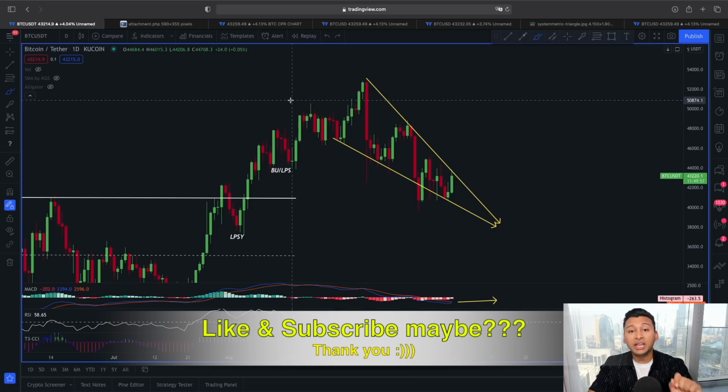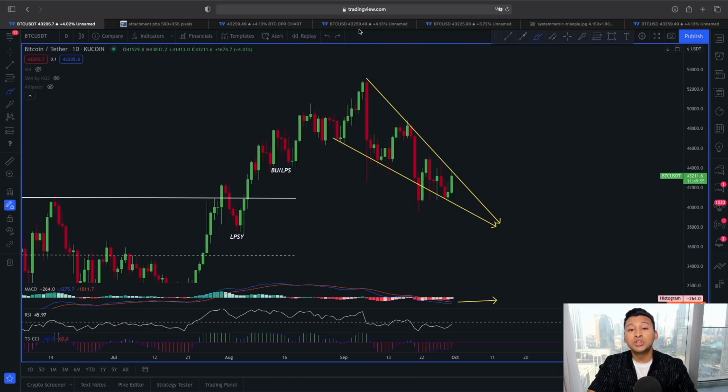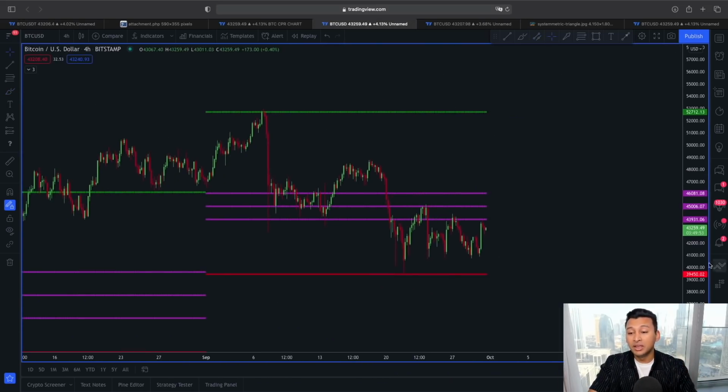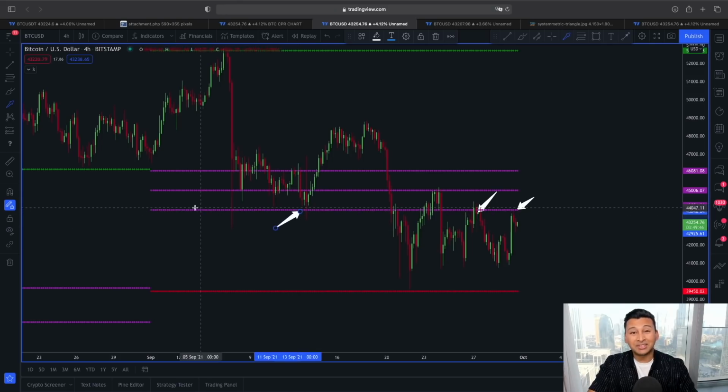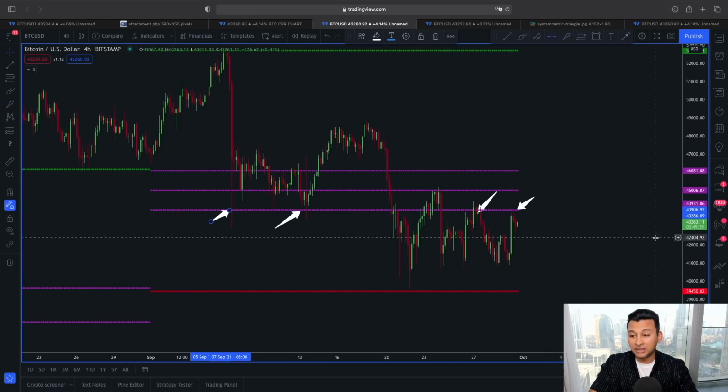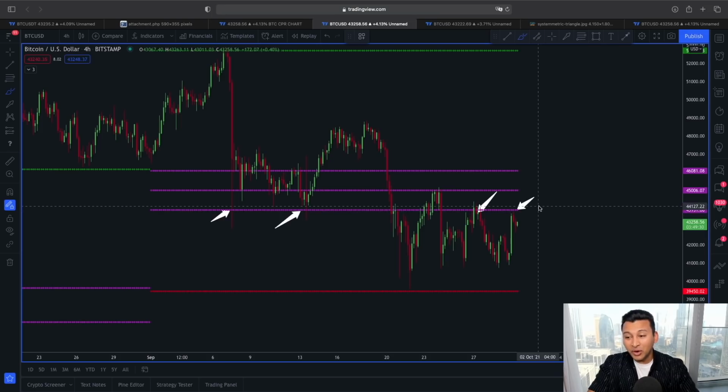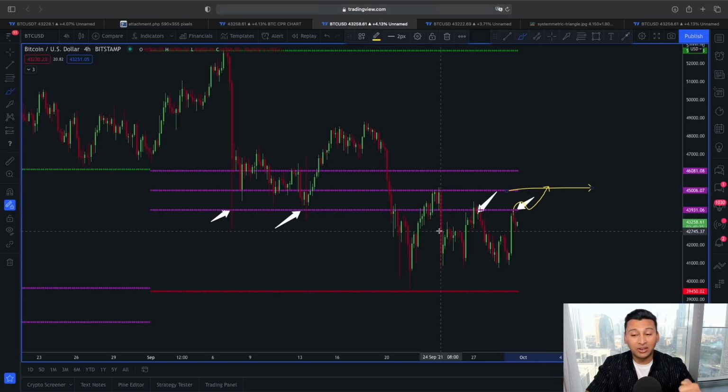But now, if you look at the price structure here in a 4-hour time frame, let me show you another interesting scenario with the help of the CPR indicator. Now you can see, guys, another reason why we should take this 44,000 as a strong line of resistance, because this is where the bottom CPR is lying, around 43,900 price area. So if the price of Bitcoin breaks out of this 43 to 44,000 price range and finds support above it, then the next possible target is around 45,000 and 46,000 price area.